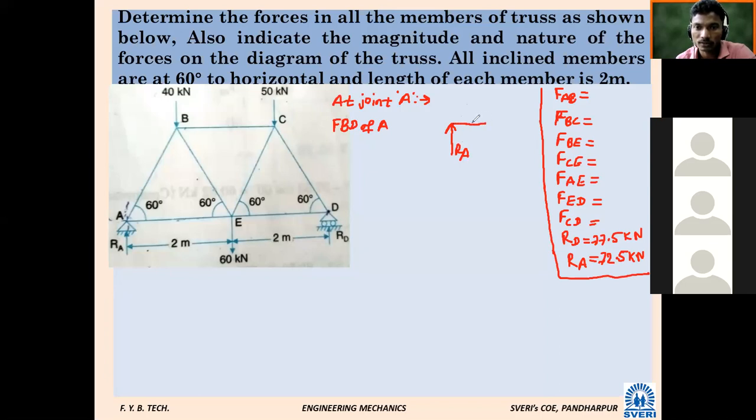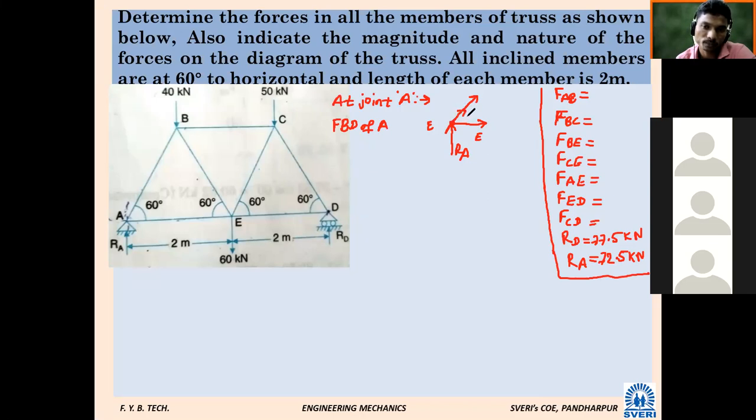Let us assume it is away from the point, so we have considered it as tensile. Here I will give E. And there is another force, FAB, again considered away from the point.